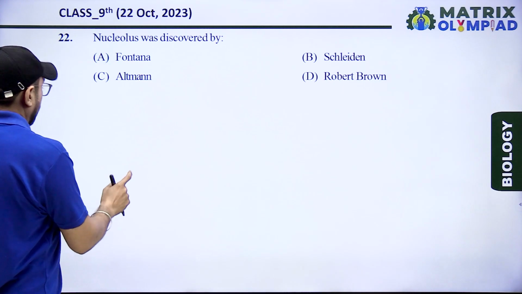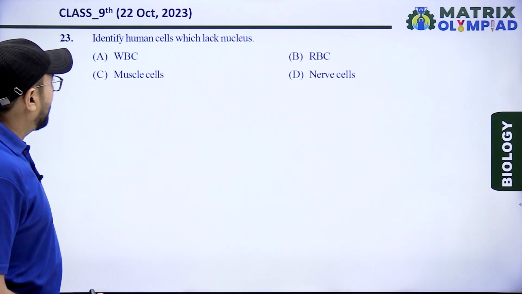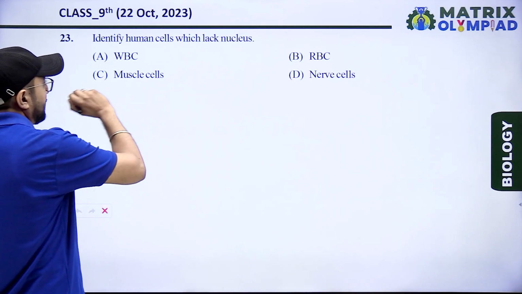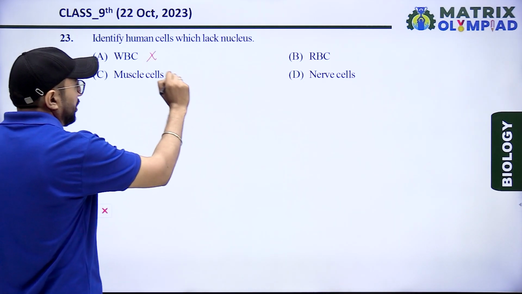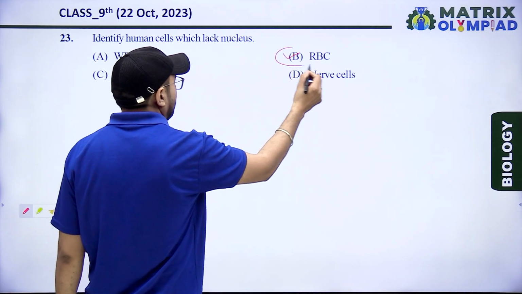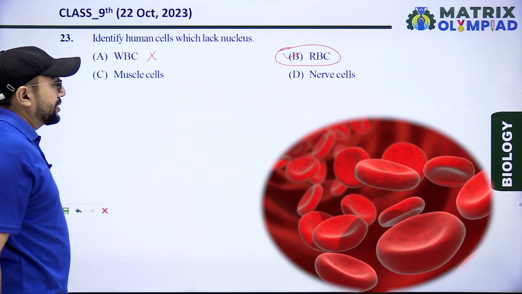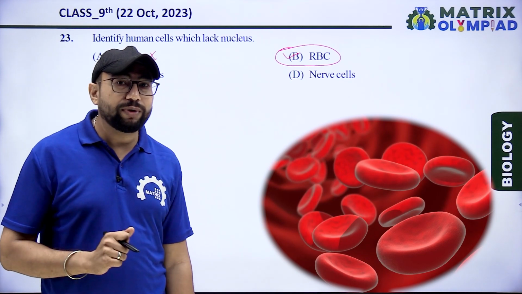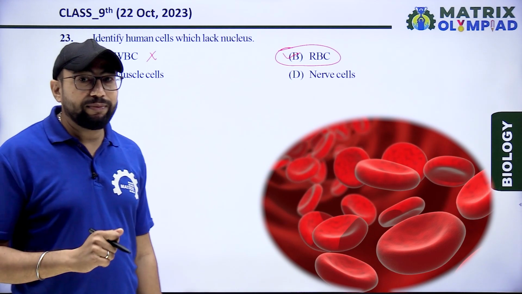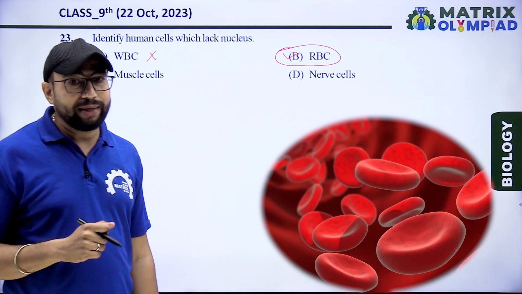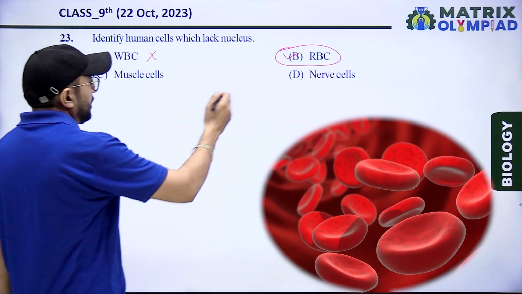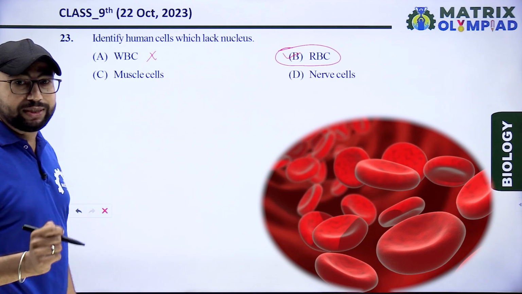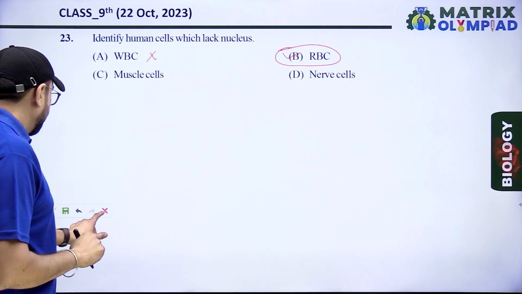Next, identify the human cells which lack a nucleus. WBC has a nucleus, so that is wrong. RBC is right for lack of nucleus. Nucleus is absent in RBC of humans but present in some amphibians, and in llama and camel. So, the right option according to the question is option B, RBC, red blood corpuscles.